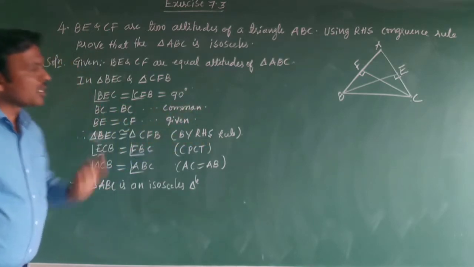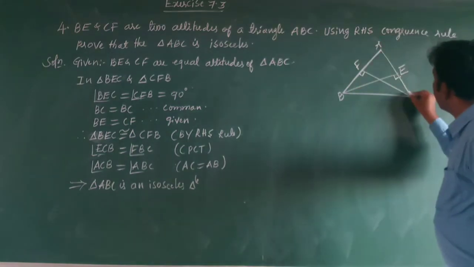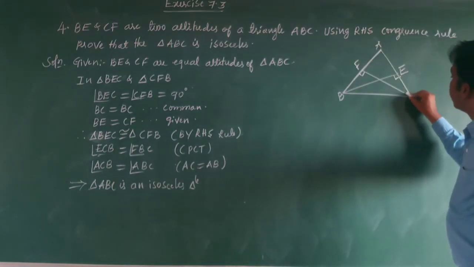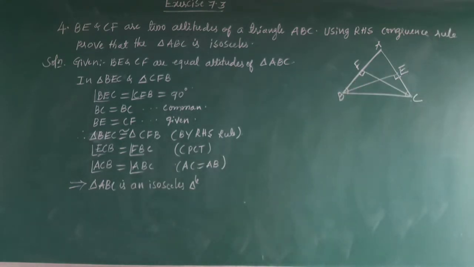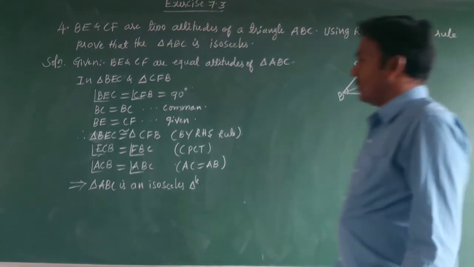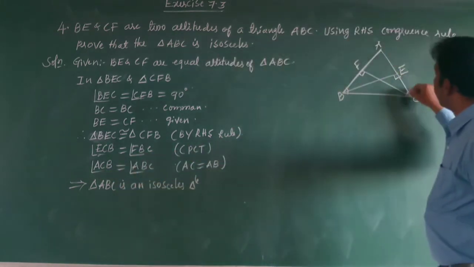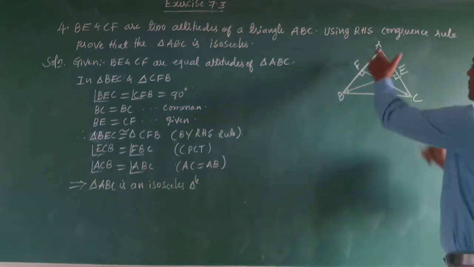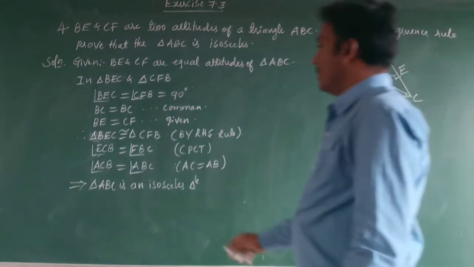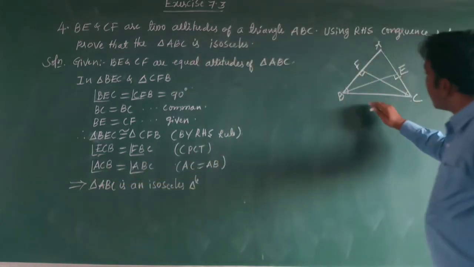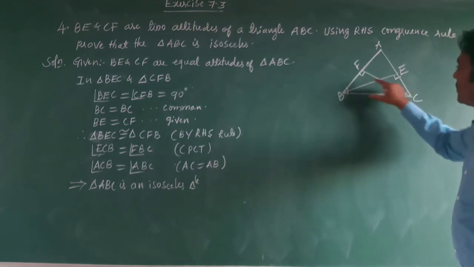If these two triangles are congruent, angle ECB is equal to angle FBC by CPCT. So angle ACB is equal to angle ABC.